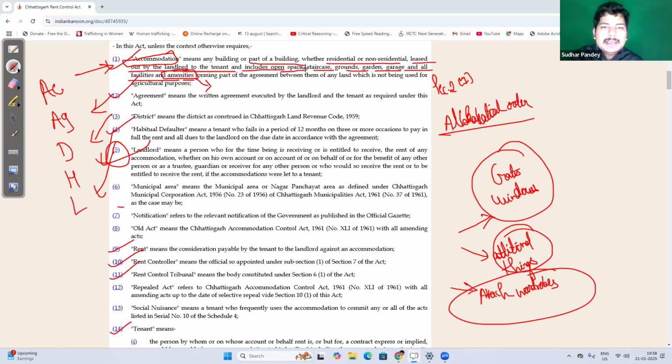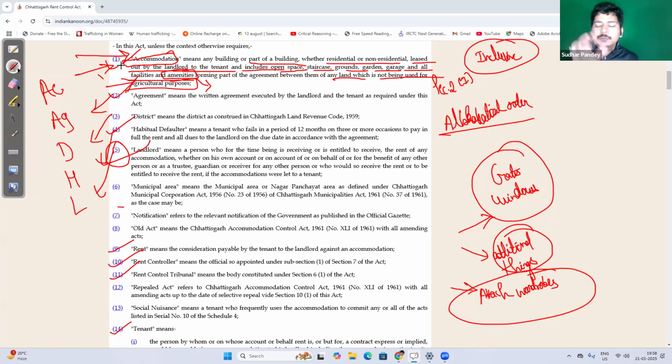Now, forming part of agreement between them or any land which is not being used for agricultural purpose. Now remember, this definition is inclusive in nature. So it is stating that all the leased property which is not an agricultural property, which is not going to be used for agricultural purpose, whether it's residential or non-residential, it shall fall in the definition of accommodation. When we will follow this act closely, we will realize there are certain exceptions to this, right? The government property is exempted and all.